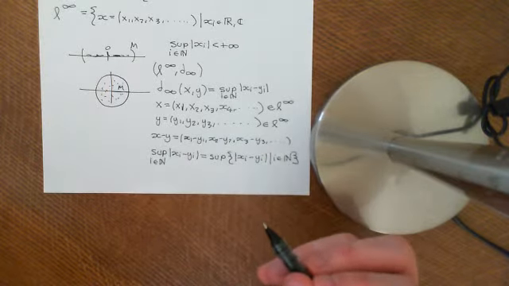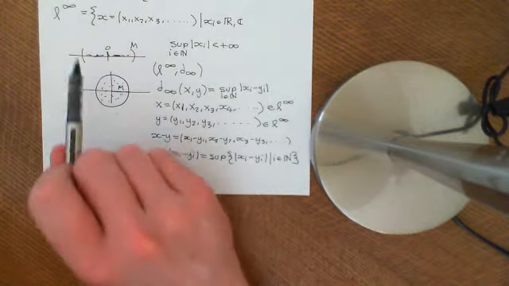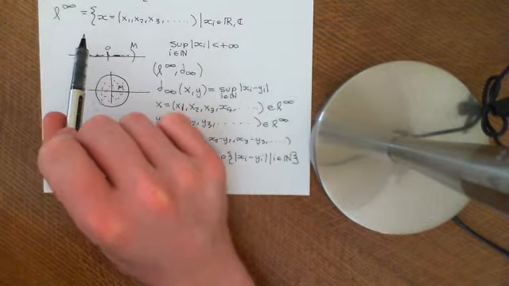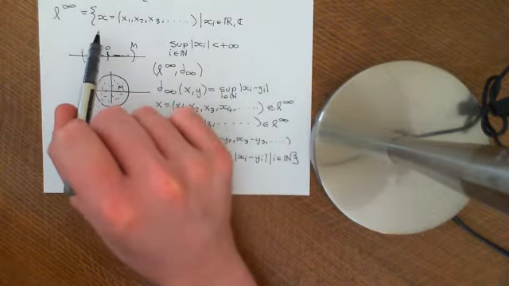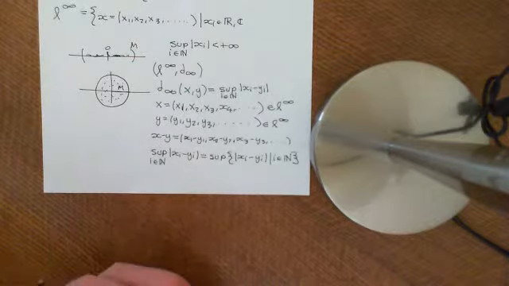Okay, so what we now want to do in this video is discuss more about what it means to converge in this metric space, and work out its relation to convergence in the real line.